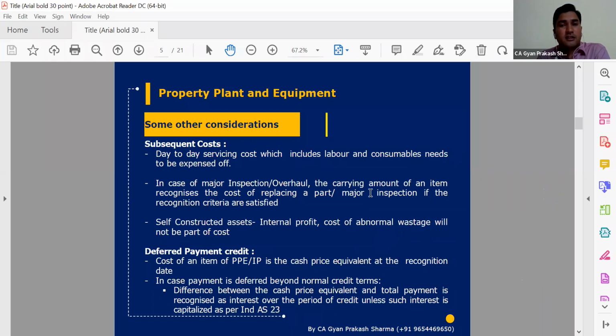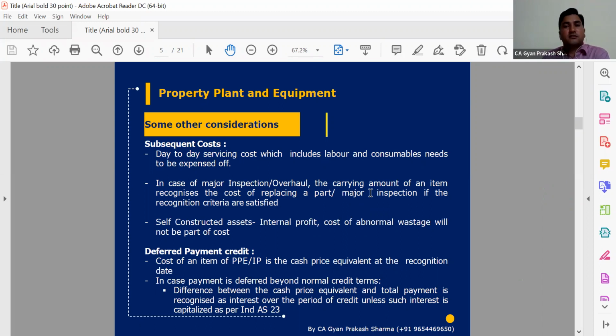We will consider only 900 rupees as our cost part, and that will become our PPE. Any internal profit which we generally gain on any activity or transaction will not be covered here. And apart from that, any abnormal costs and activities. Any abnormal transactions or abnormal expenses, generally we ignore for capitalization purposes.